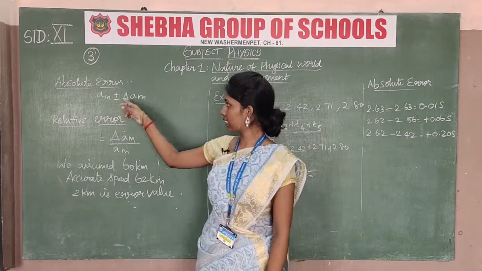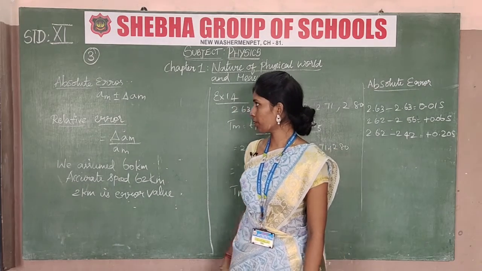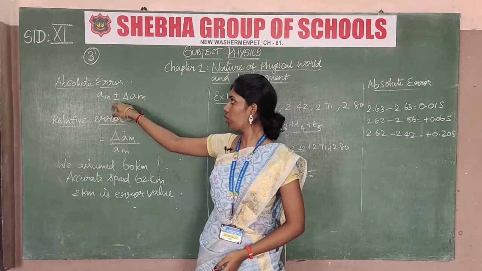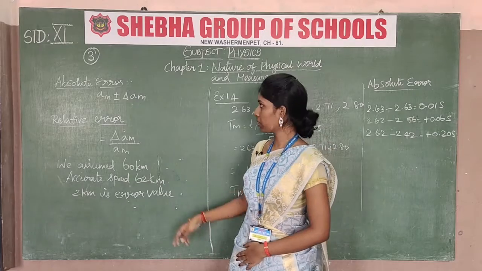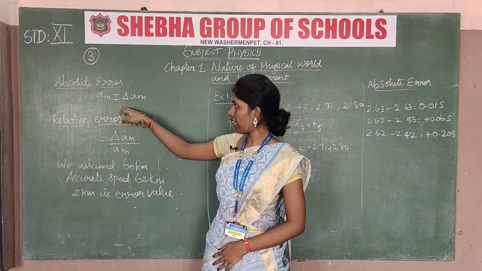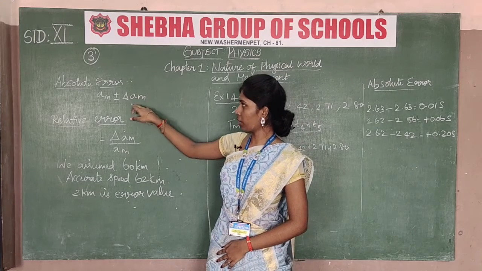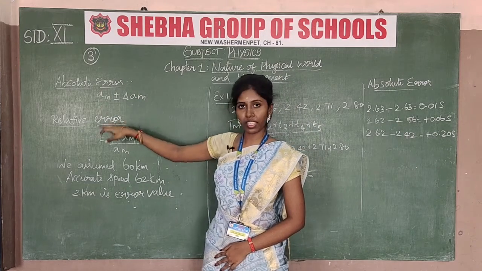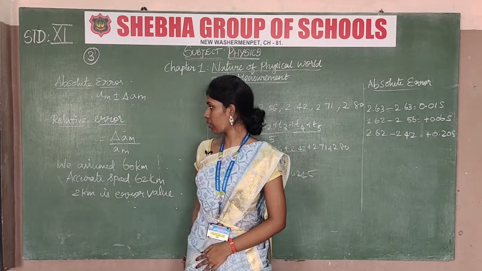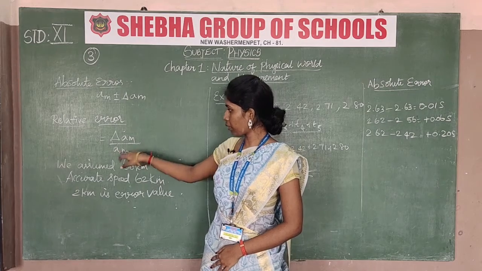So now we see the formula of absolute error. So already we know that absolute error means AM, M is a mean value. It's the positive and the negative terminals of AM. It's lambda AM. Okay. AM is plus or minus lambda AM. It's the absolute error, and this one is the mean error. Okay. So it's the formula of absolute error. The relative error is lambda AM divided by AM.